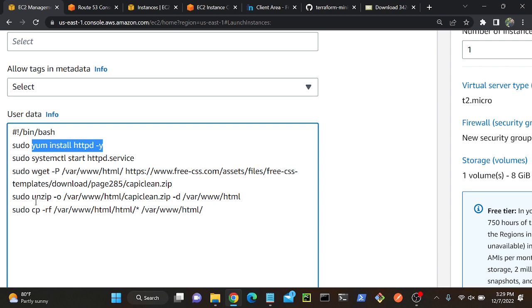Next command, unzip. What is unzip? That is going to unzip. When I download the file, it will be a zip file. I can unzip it by using the unzip command. Next command, cp, the copy command. When I unzip this file, it will create a directory. The directory name will be capiclean, like the folder name will be capiclean. Inside that directory I will have all the files, for example index.html and all the necessary dependency files. I'll copy all the files from that directory to my HTML directory. Okay, let me do that.